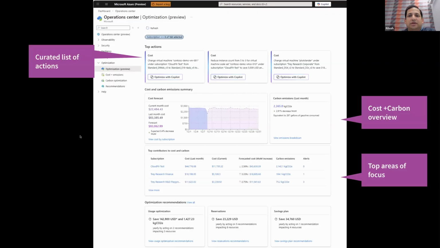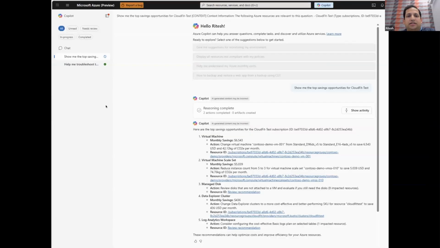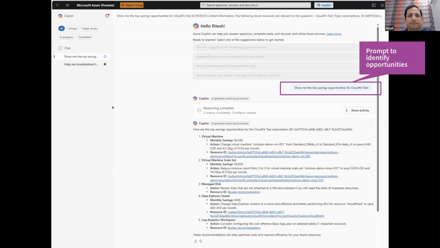We can also see the savings opportunities across these subscriptions. These opportunities come from Azure Advisor, covering right sizing, shutdown, reservations, and savings plans, and include cost and carbon savings. Instead of digging through dozens of recommendations, we surface top actions, the highest impact opportunities across subscriptions and workloads. This is all about helping our customers move instantly from visibility to action. Now it's time to explore how the optimization agent within the Azure Copilot turns those opportunities into action, which I can invoke from the Copilot button right on top.